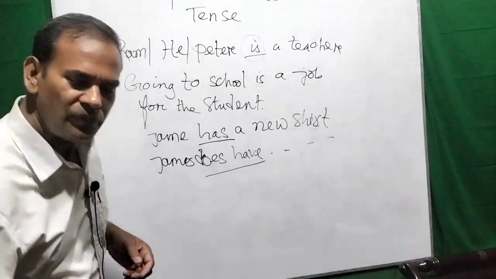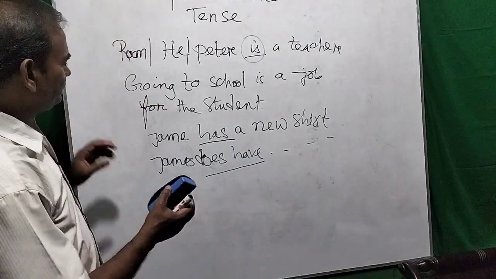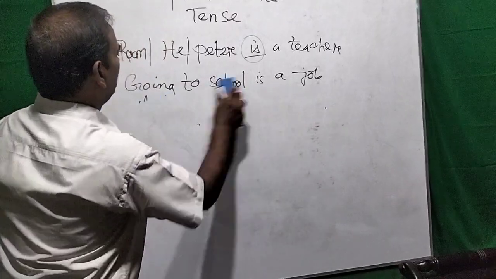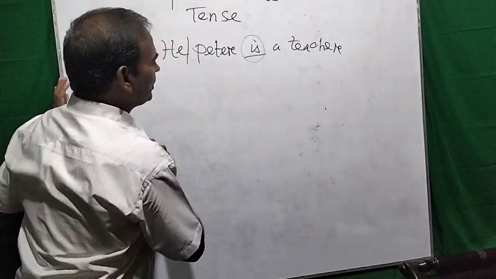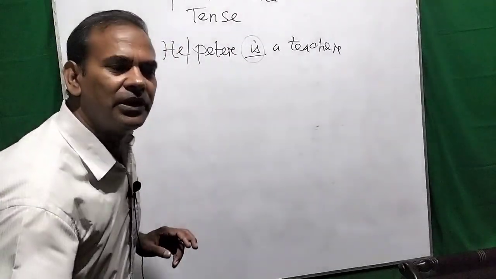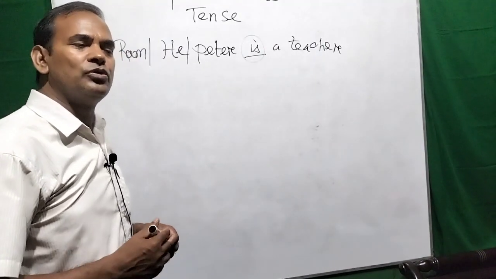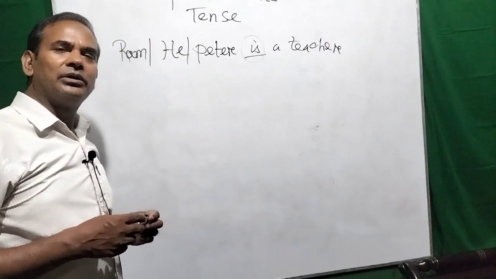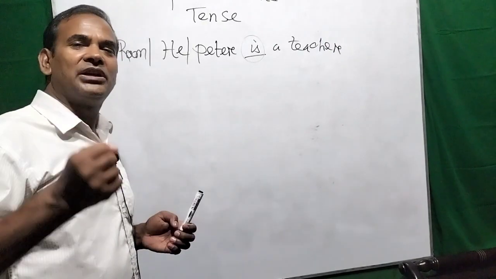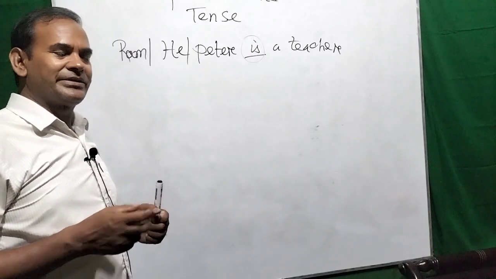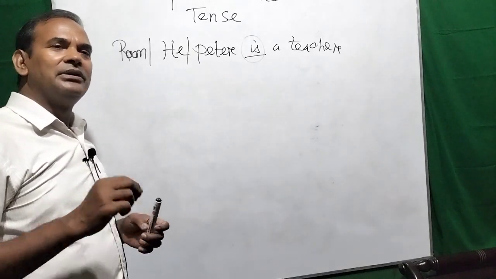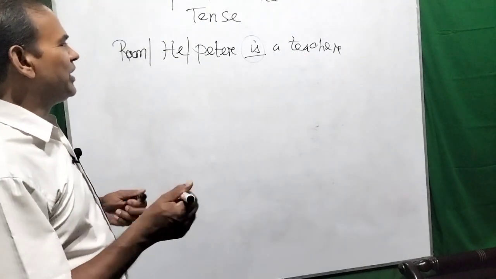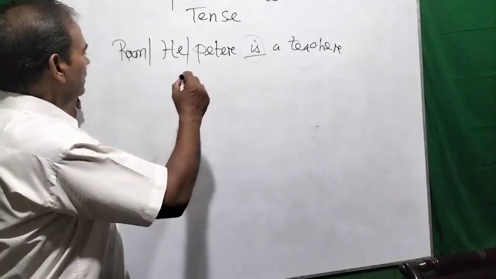And after any third person singular number, we can use any modal auxiliary verb, like can, may, must, plus V1 of the verb.